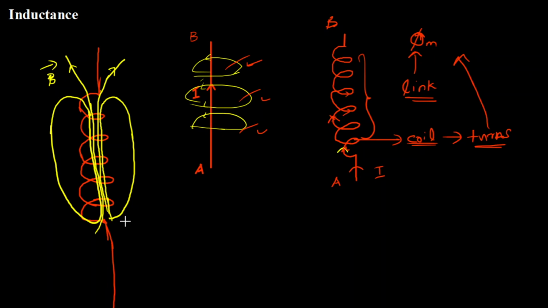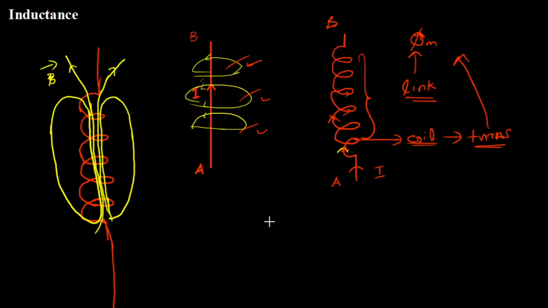That is why we represent magnetic field lines vertically going around when we consider a conductor shaped like a coil.